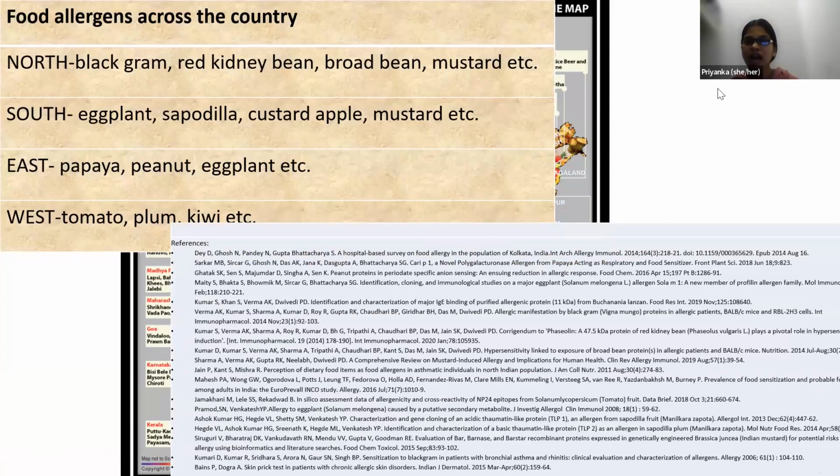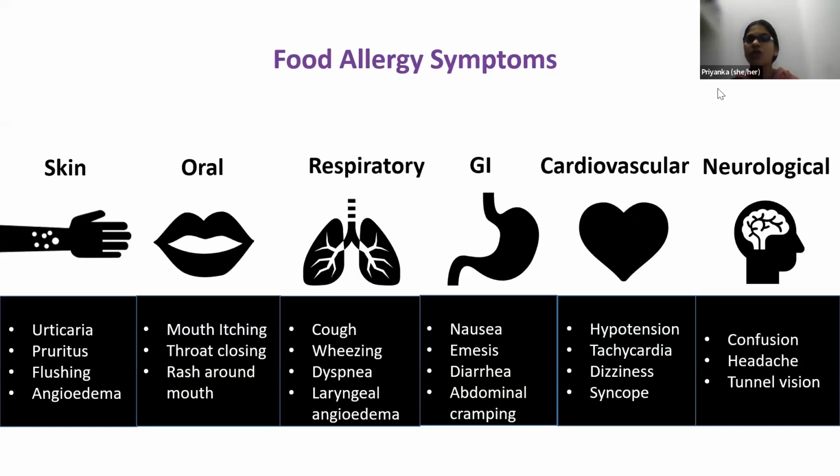So when we have a list of these food items, what are the symptoms associated with these food items? We have noticed the food allergy symptoms can be skin related, it can be oral, it can be respiratory, it can be GI, cardiovascular or neurological.